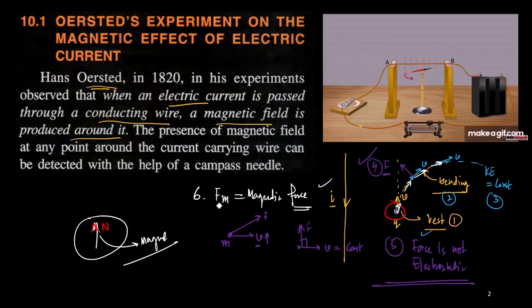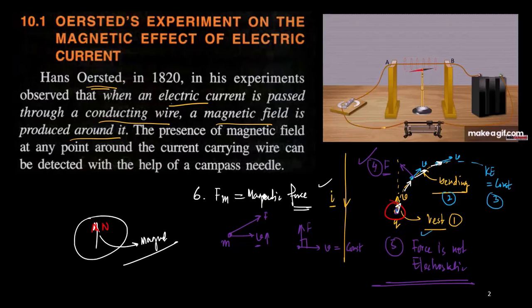Why? Because there must be some kind of force acting on it. That force is the magnetic force. Okay. Now, once I found this force, next the question comes, why does this force come? The answer to this question is that instead of producing the force first, the current carrying wire is producing a field.